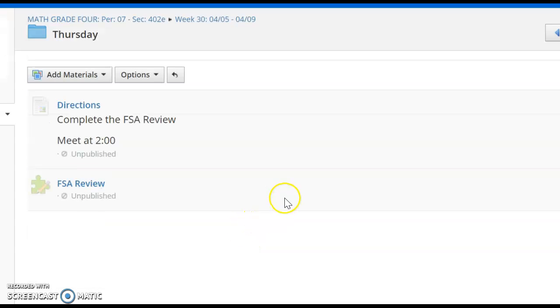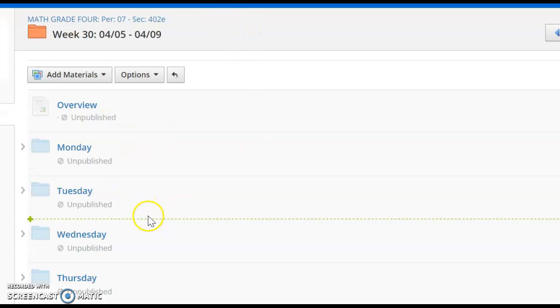Thursday is April 8th. You guys will actually be on campus. You are coming on campus to complete the FSA writing test, and after that, the only thing that we'll have to do for the remainder of the day is going to be this FSA review. There should be 10 questions. They are multiple choice, and we will meet at 2 o'clock to go over those problems.